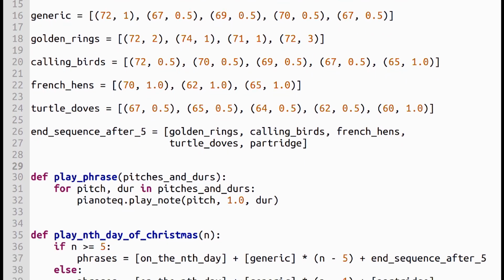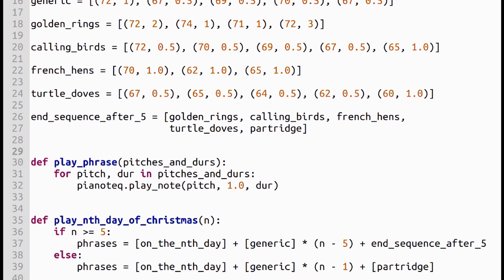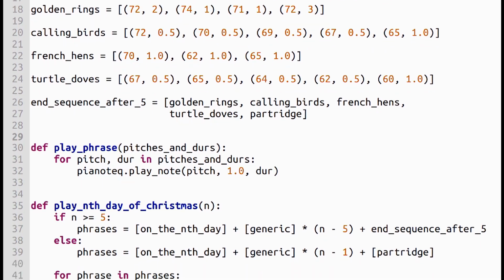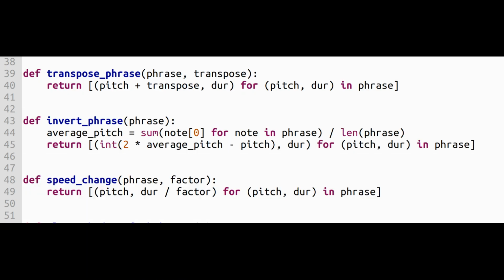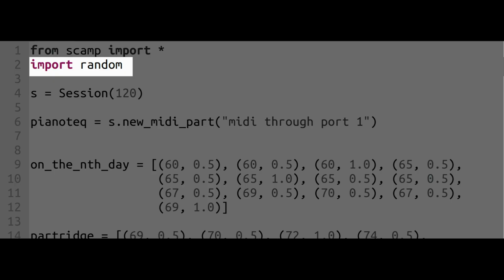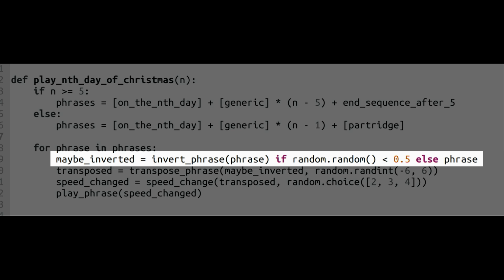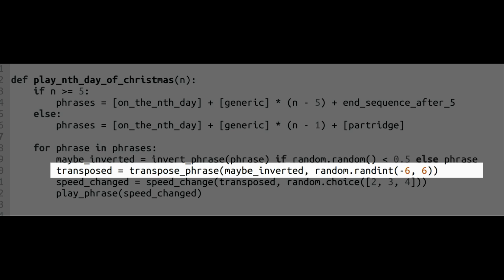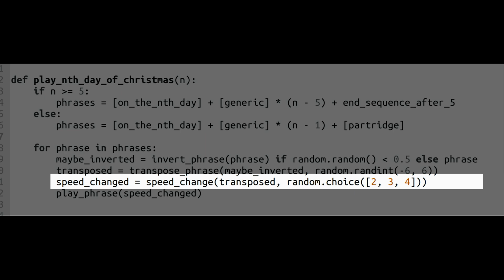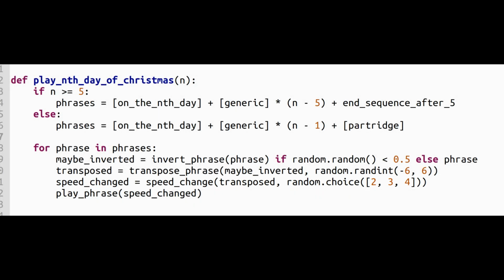Also, the other thing that this exercise allows us to do is to then reconstruct weird variations of the 12 Days of Christmas. For example, I might define functions to transpose, invert, or change the speed of any of the little subphrases. I could then import the random library and modify my nth day of Christmas function to invert the phrase 50% of the time, transpose it up or down within an octave, and randomly change the speed. Let's take a listen to this performed on a piano.